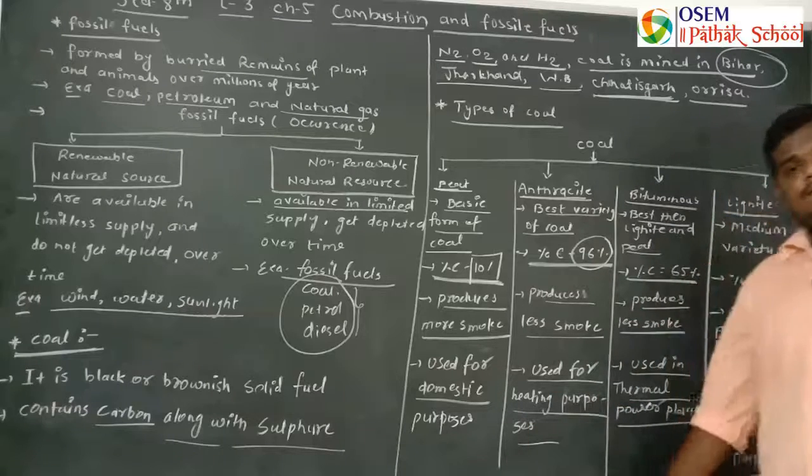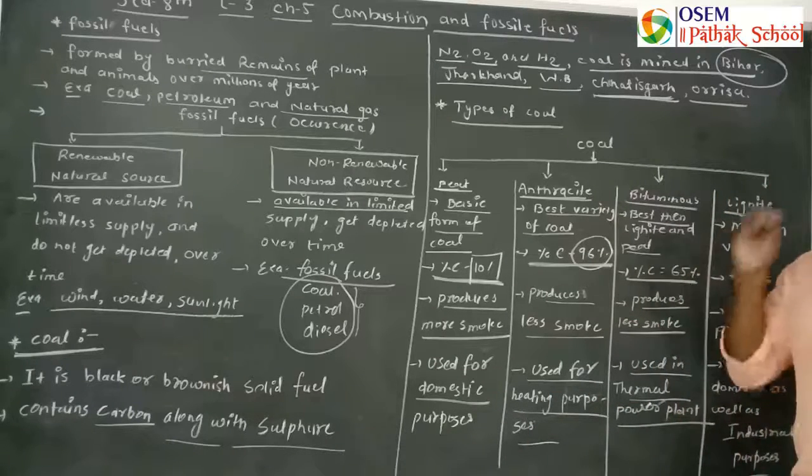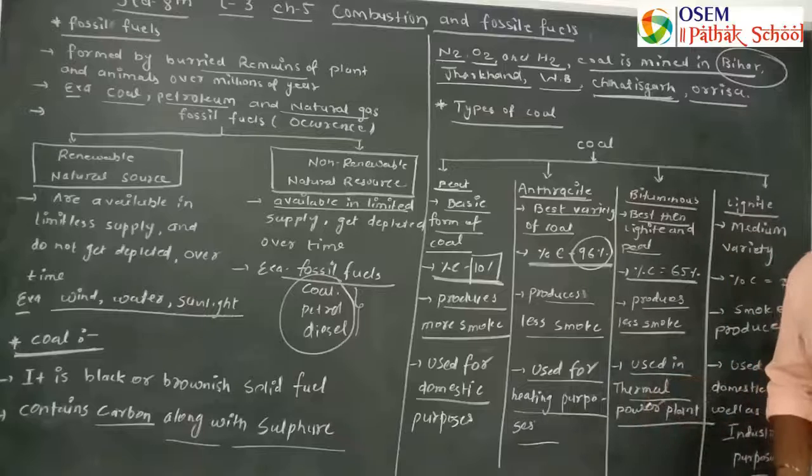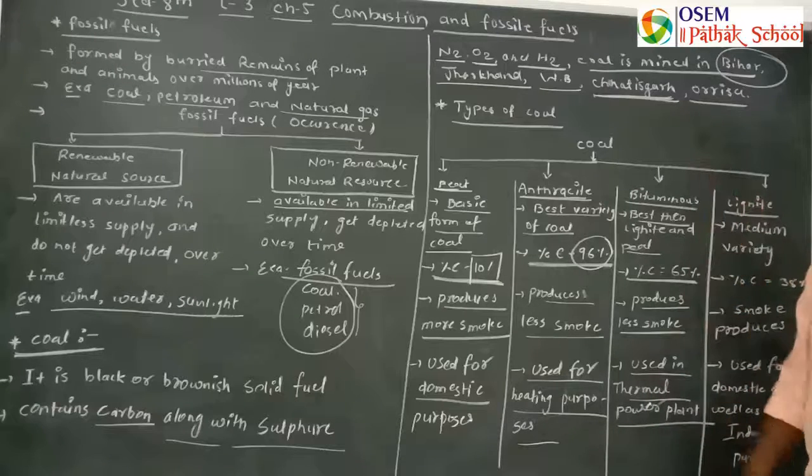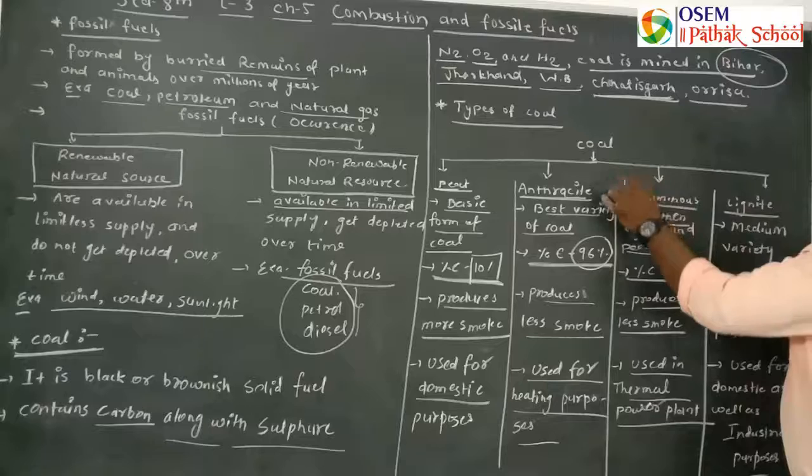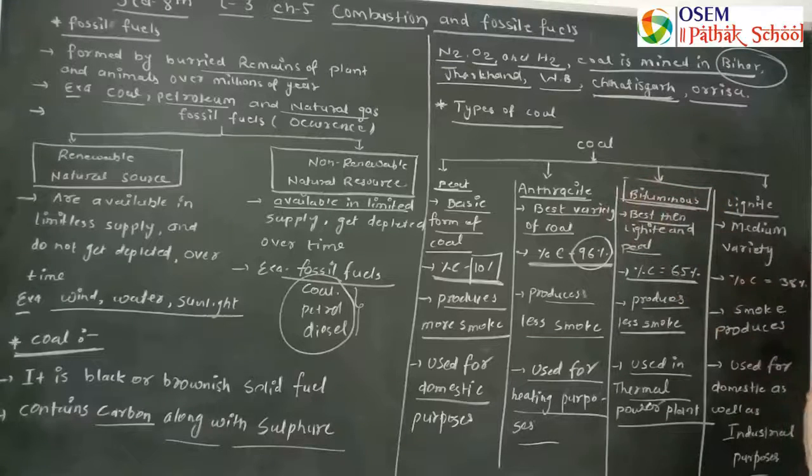Inside the power plant, it is used for heating purposes, to heat the water to generate vapor.